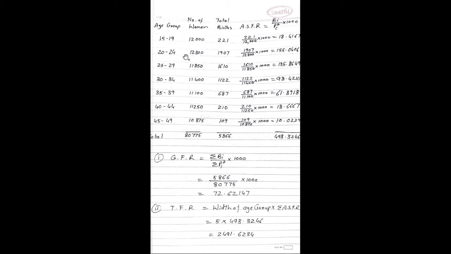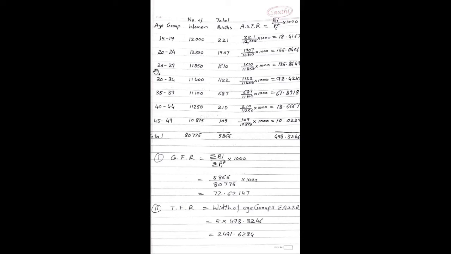Second age group is 20 to 24. Number of women are 12,300. Total births are 1907. So ASFR calculations, 1907 divided by 12,300 into 1000. Answer is 155.0406.